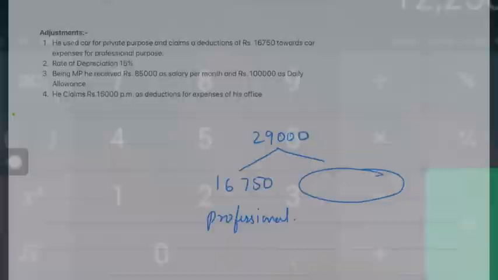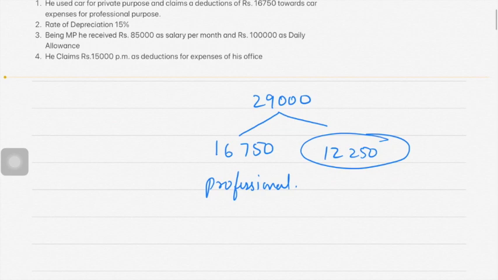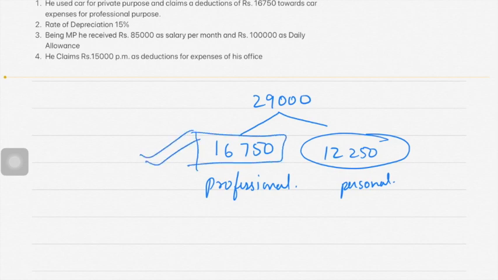Okay. So 12,250 is personal. So that means only 16,750 can be claimed, and 12,250 cannot be claimed. Only professional expenses can be claimed.